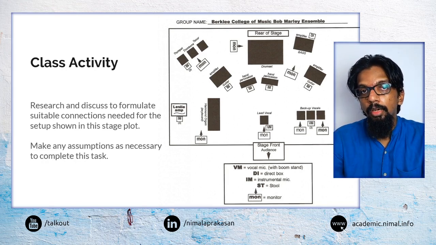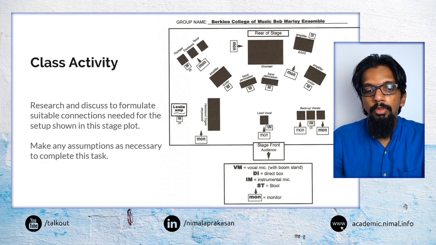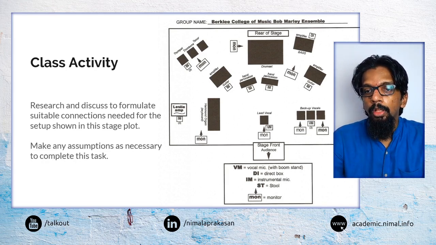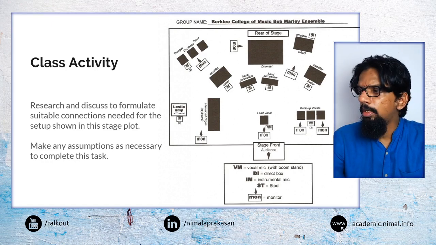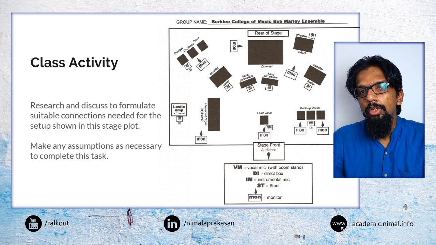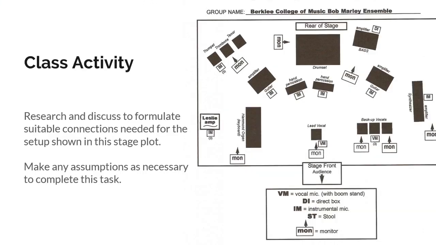All the various things that we looked at so far, you have to think about from this perspective and create a list of things that you need to have. This is not a particular assignment, but this is something that I want you all to do: look at this stage plot and decide what you need to have, so what are the cablings and so on.